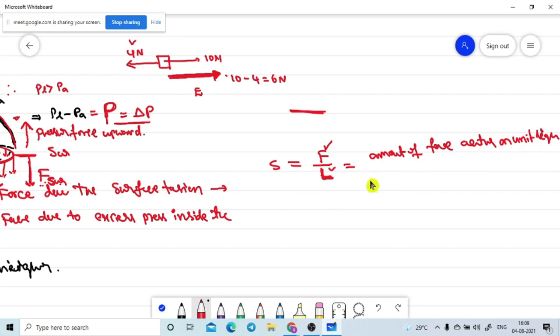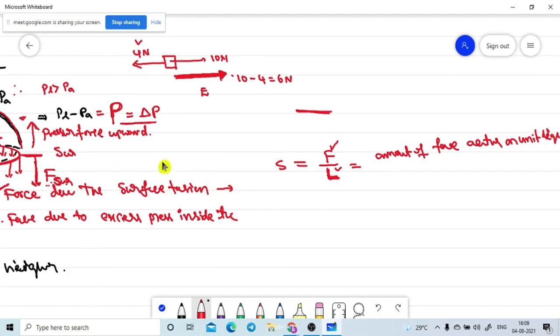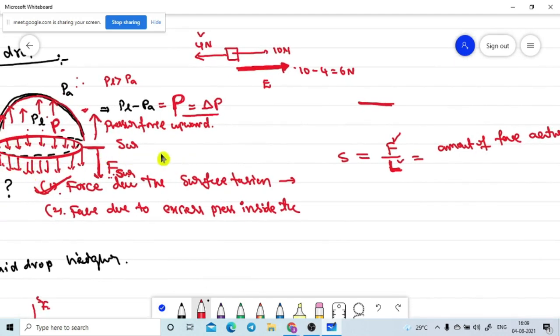Now tell me, what is our goal? We need to find out the resultant force, the net force, which is acting in the downward direction. Here the surface tension of this liquid, let's say I am taking capital T; sometimes they use capital T or S, there is no issue about this. Now tell me, the surface tension of this liquid drop is capital T. How much net force will act in the downward direction? So it is the unit length force; how much length is it acting over? Let's assume the radius of the liquid drop is r.